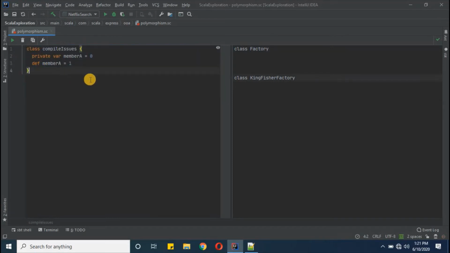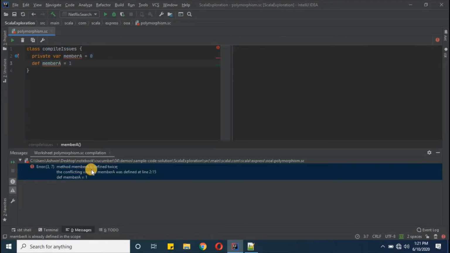Now after this example we have talked about namespaces, where we have seen that method and variable both come in the same namespace, and that's the reason we are getting a compile time error. And if you see, method member A is defined twice. So when we are keeping the same name for our members of a class, we need to take care of those two namespaces. For the type namespace, we have classes and traits. And for the value namespace, we have methods, variables, singleton objects.